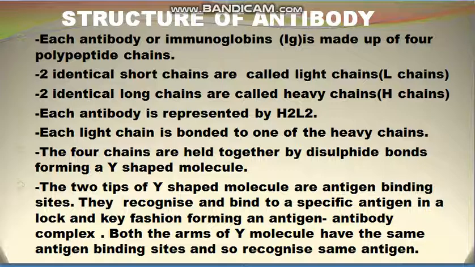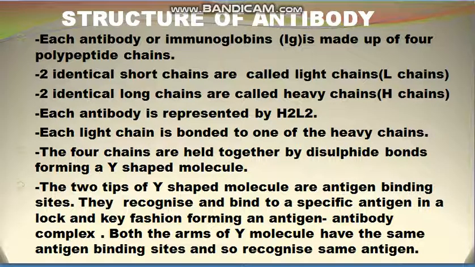So we can represent the structure of antibody as H2L2, and each light chain is bonded to one of the heavy chains, and the 4 chains are held together by disulfide bonds, and so they form a Y-shaped molecule.